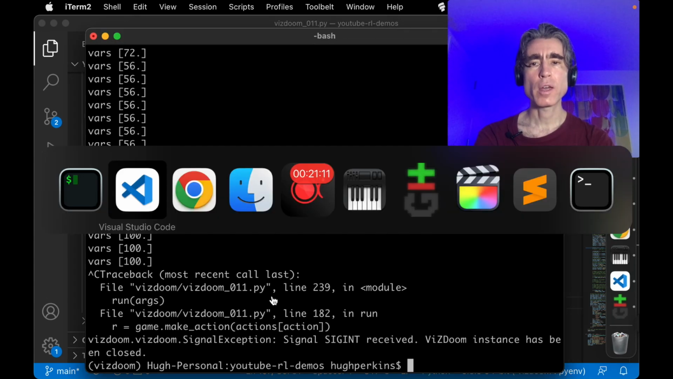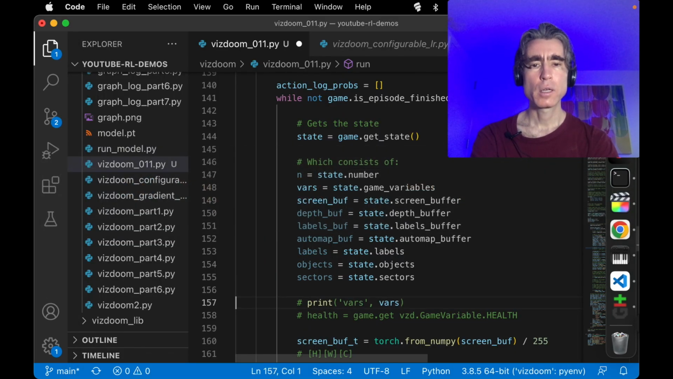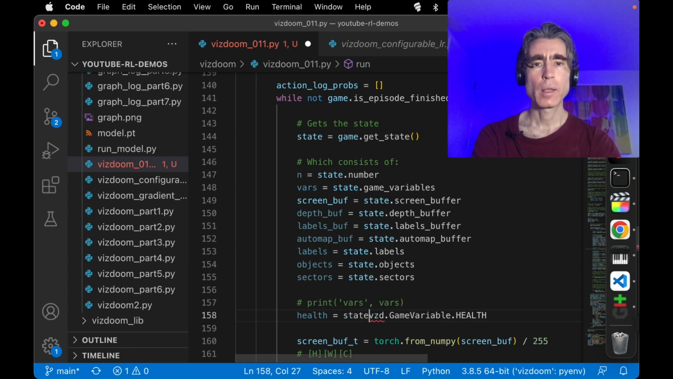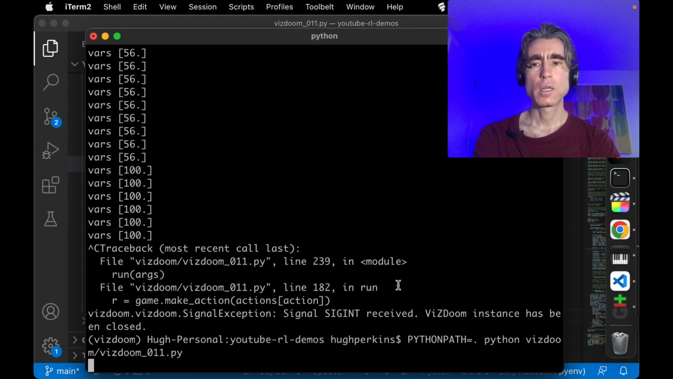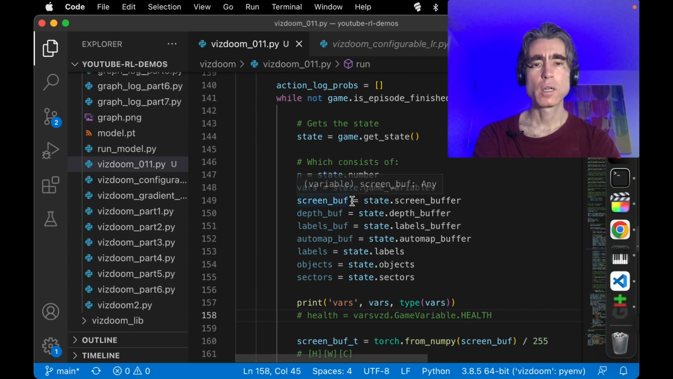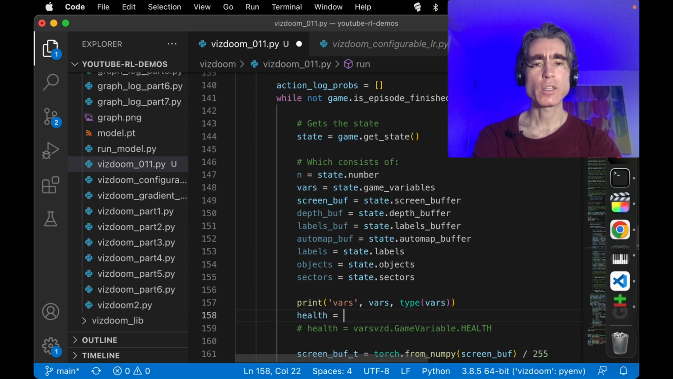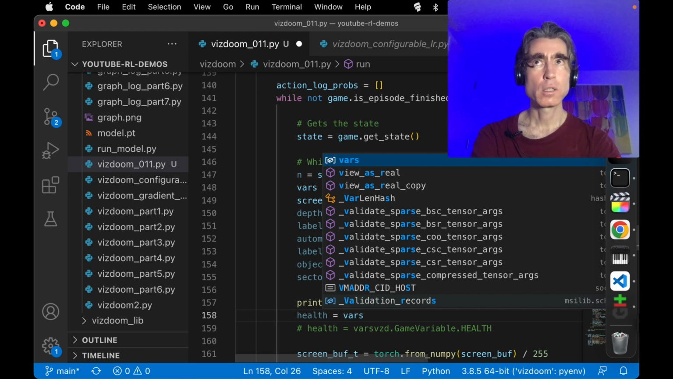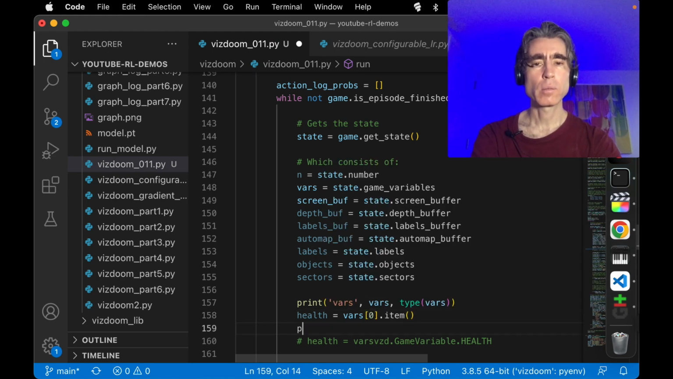So let's just print when the health changes. Let's get hold of the health. So how do we do that? State, maybe state dot. Well, what is this type of vars? It's just a list, right? NumPy array. All right, so we'll just stupidly do health equal vars 0 dot item, print health, type health.